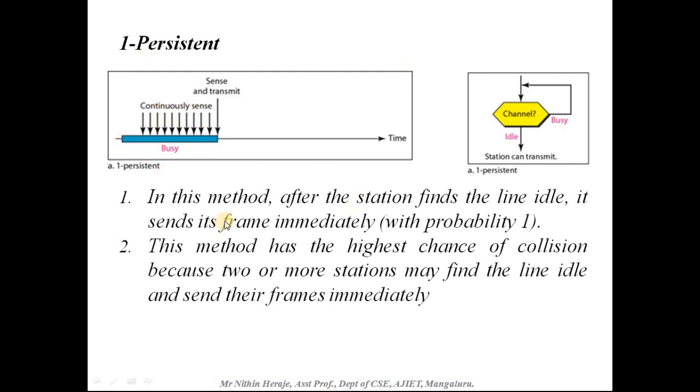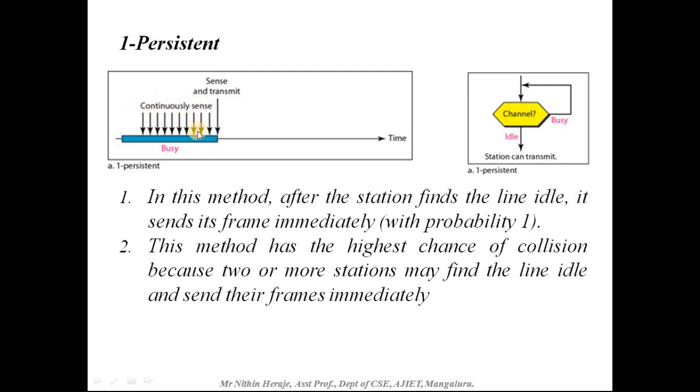Here, in this method, after the station finds the line idle, it sends its frame immediately with probability 1. This method has the highest chance of a collision because two or more stations may find the line idle and send their frames immediately. If you look at this, the station will sense the medium.